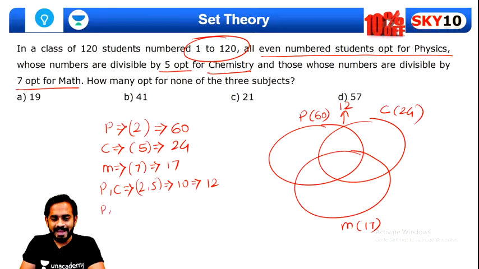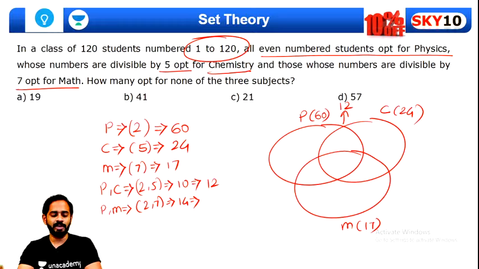For physics and mathematics, we need to take the LCM of 2 and 7, which is 14. How many multiples of 14 will be there? Can you tell me quickly, guys? Multiples of 14? There will be 8 multiples of 14. So for physics and mathematics, this number will be 8.